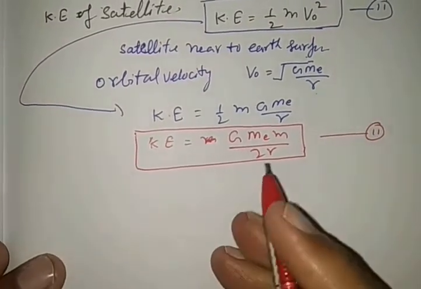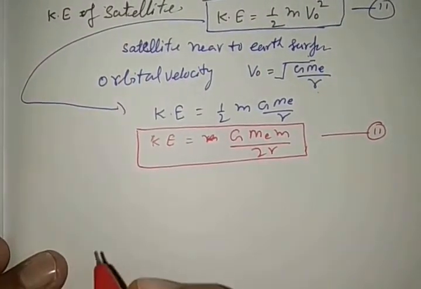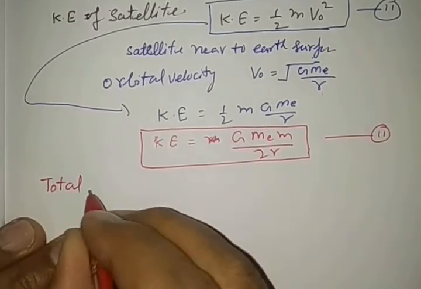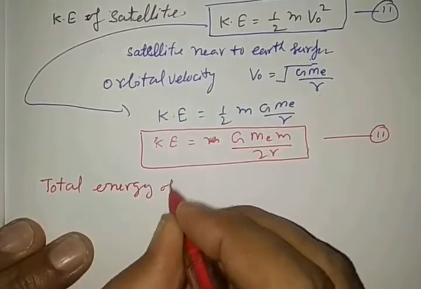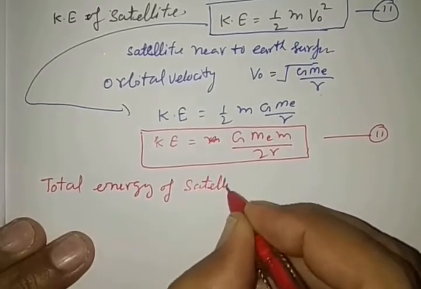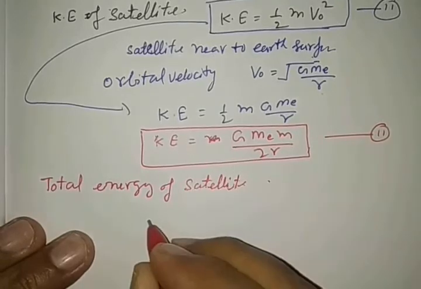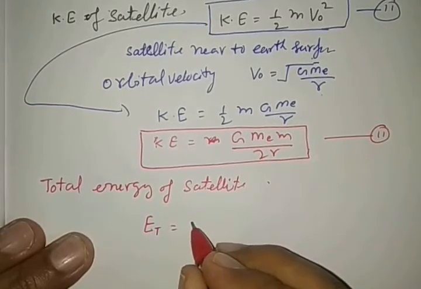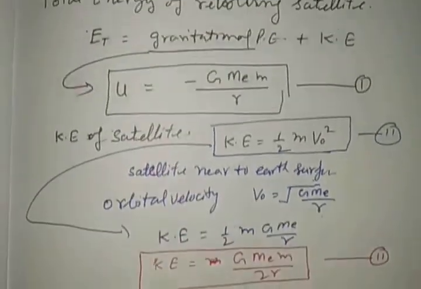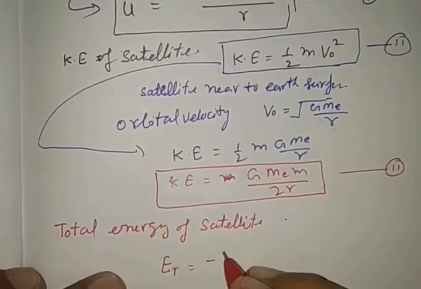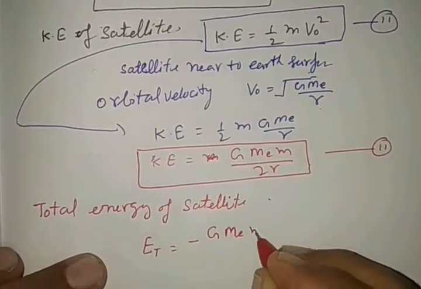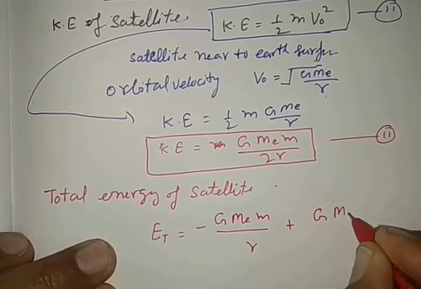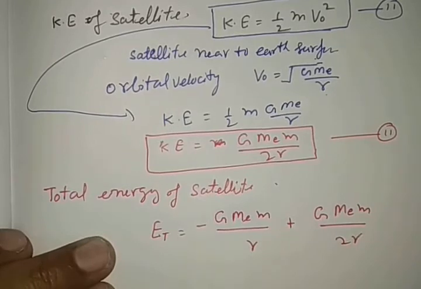If you are able to calculate the potential energy and kinetic energy of the revolving satellite, then the total energy of the satellite can be written using gravitational potential energy from equation number 1, minus G Me m by r, plus kinetic energy, capital G Me m by 2r.